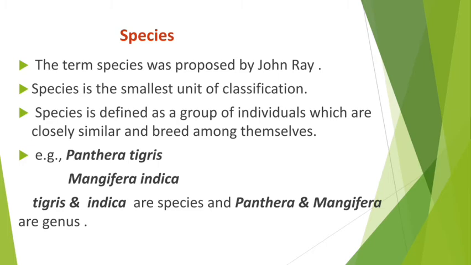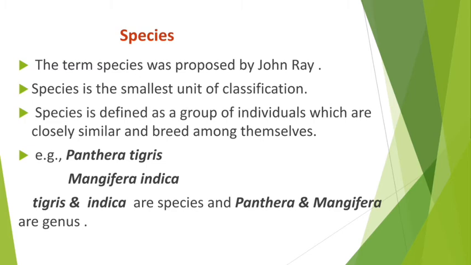Similarly, about the species you came to know. Species is also a group, but a very small group compared to kingdom or class. These are very simple units in classification. Species are a group of individuals which are closely similar and breed among themselves.